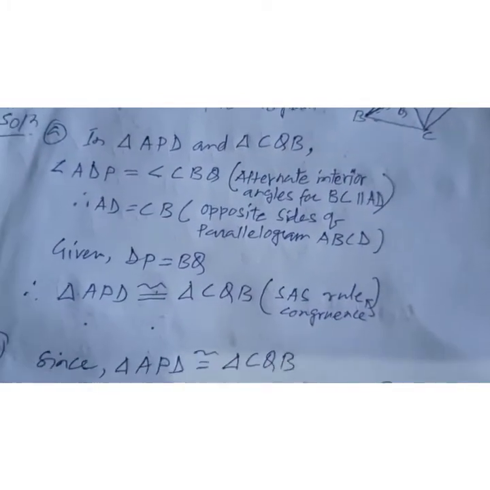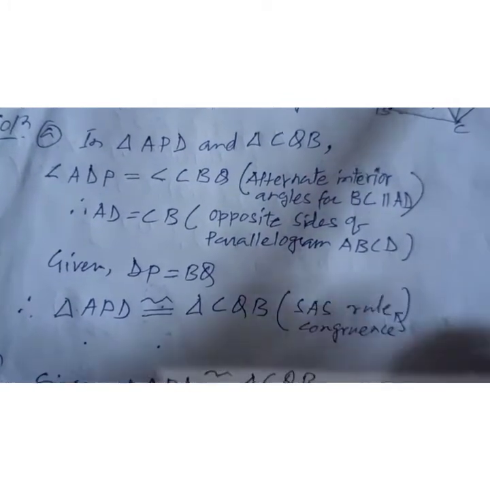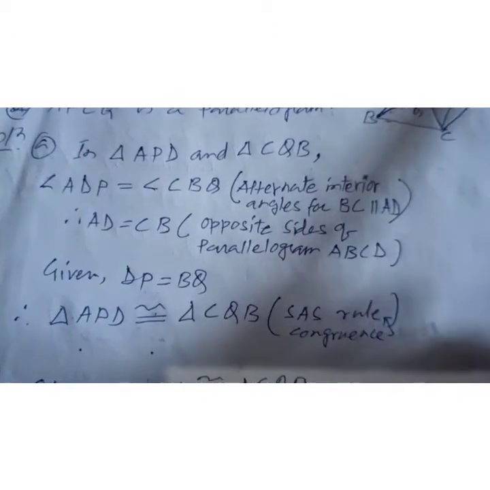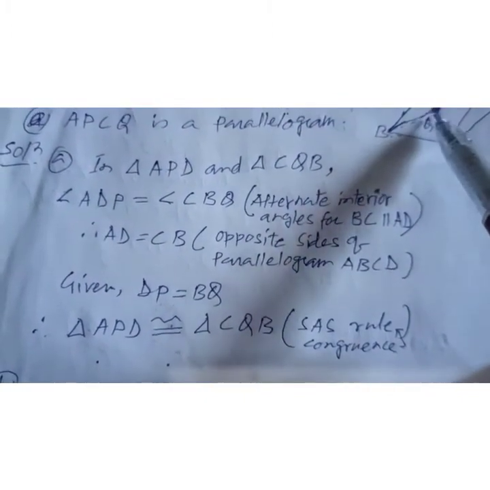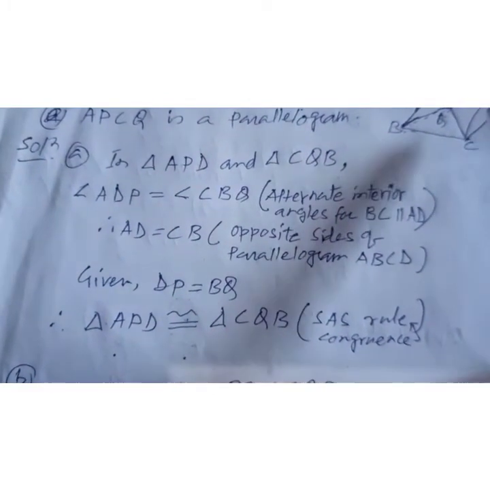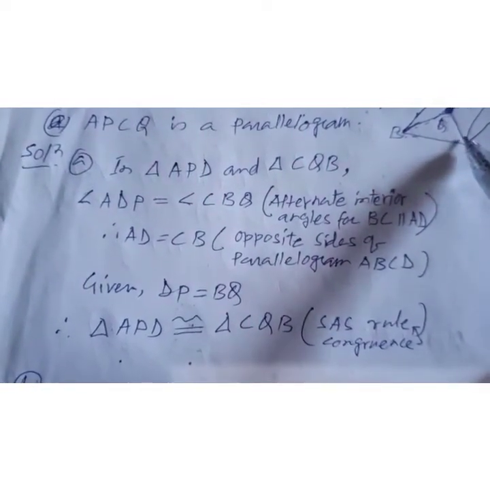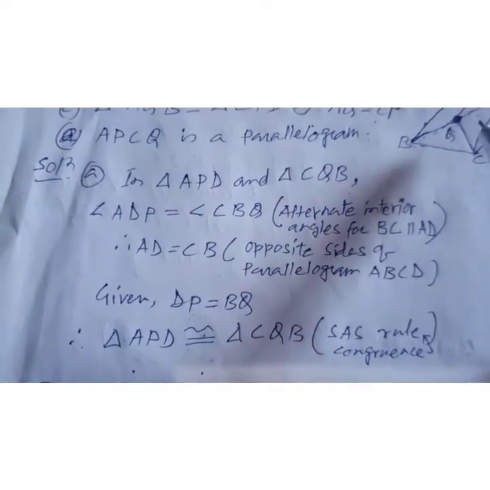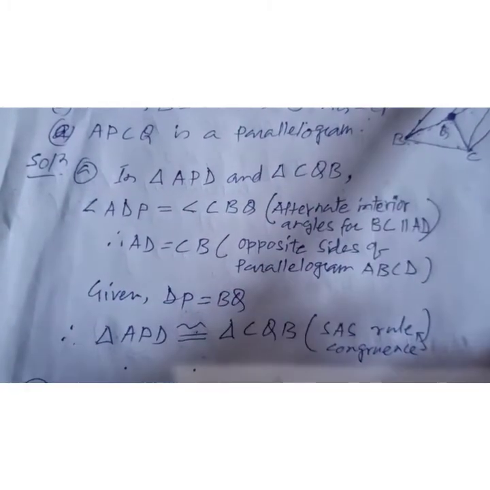Yes. So now you write from triangle ADP and triangle CQB. What do we get? Angle ADP is equal to angle CBQ, alternate interior angles for BC, since BC is always parallel to AD.